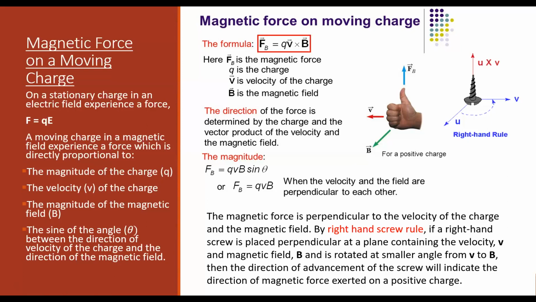Can Sajidul tell me what is the equation to find the force acting upon a charged particle moving in a magnetic field? F equal to QV into B. No, QV cross B. Okay, you cannot say this as QV into B.